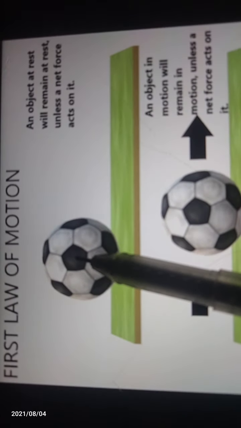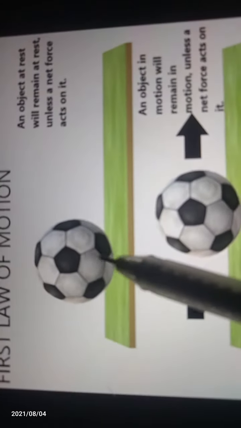After applying force only we can stop the ball. After applying the force only we can move this ball, and the object can change its state from rest to motion. This is Newton's first law of motion.